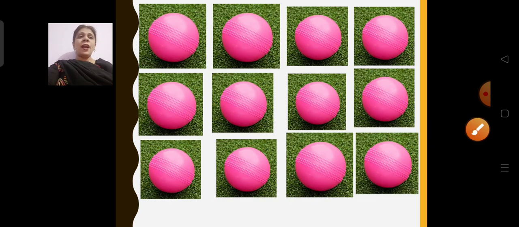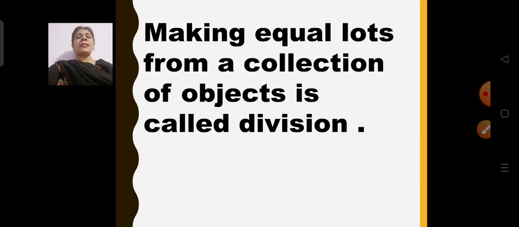So understood children how you are going to make lots and how you are going to make a group, or you can form a group. I hope you understood this very nicely. Making equal lots. Okay. I repeat, this is the definition of division: making equal lots from a collection of objects. Making equal lots from a collection of objects is called division. Understood children? What is division? Making equal lots from a collection of objects.